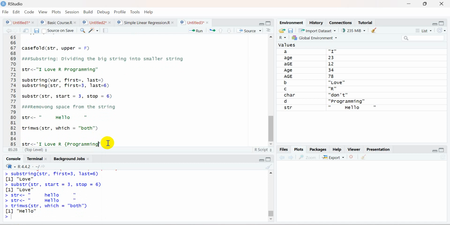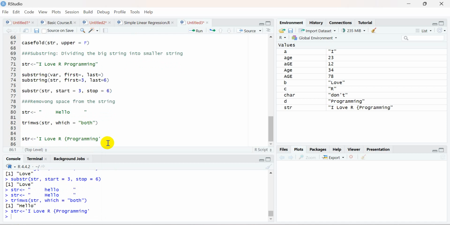Now I want to remove the space and create the string without any space, no space required in the middle of this particular string.